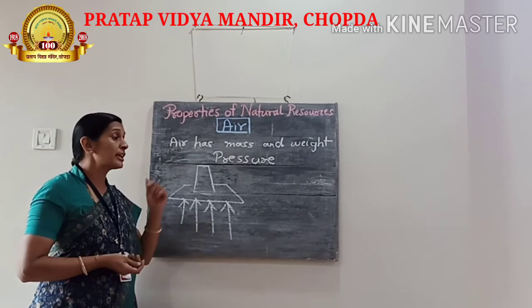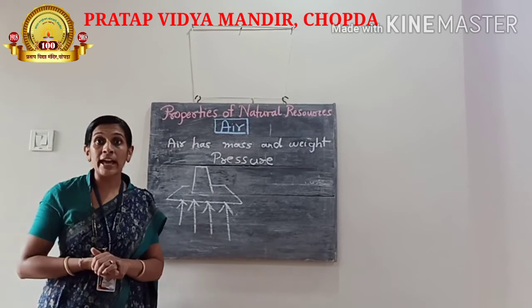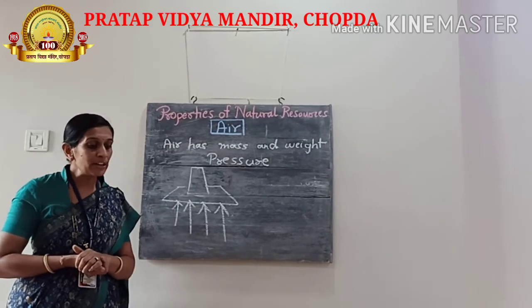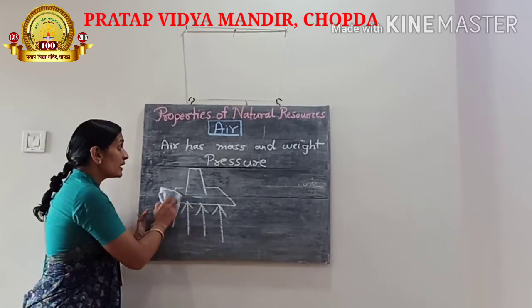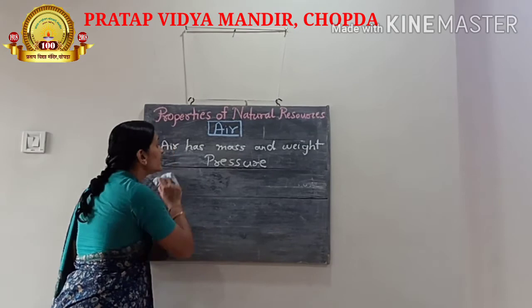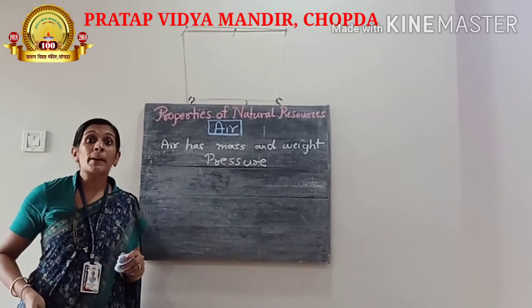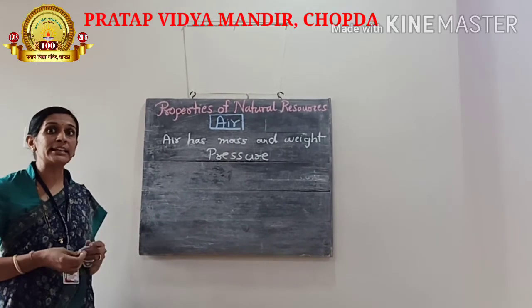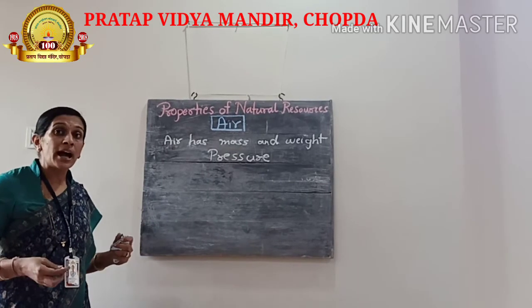So you all understood atmospheric pressure, you all understood the capacity of air to hold water and that humidity. Now we will again see an important property, that air also is responsible for scattering of light. Light does not need a medium to travel, but all these things which are visible to us during daytime or night time are due to air.